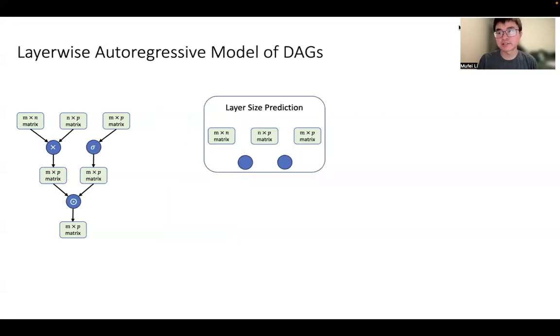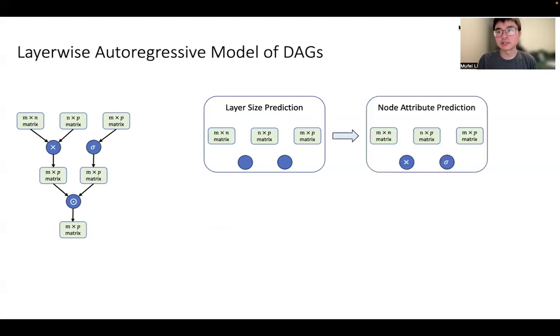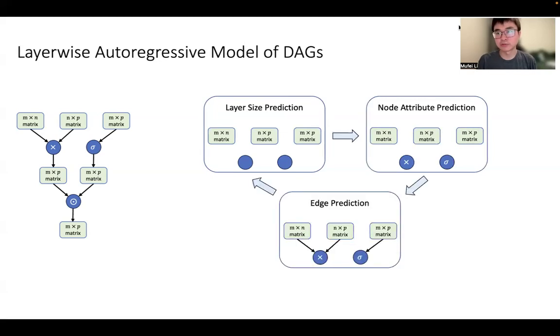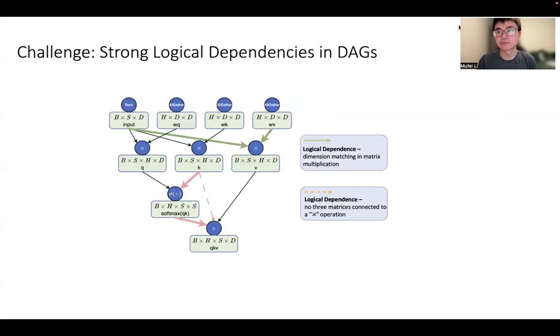The layerwise tokenization gives rise to a layerwise autoregressive model of DAGs. Given a partially generated DAG, we first predict the number of nodes in the next layer. Then we can predict the node attributes. Finally, we predict the edges from previous layers to this new layer. We repeat this process for each new layer until the size of the new layer is predicted to be 0.